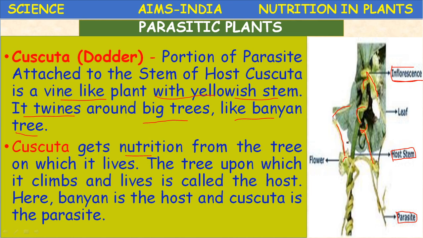These parasites are of two types. One is complete or total parasites, and another one is partial parasites. So Cuscuta is a total stem parasite. Parasites are again classified into different types based on which part of the plant they depend on. So root parasites and stem parasites are there. Cuscuta is a total stem parasite.